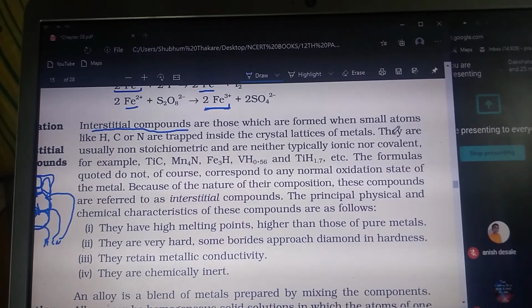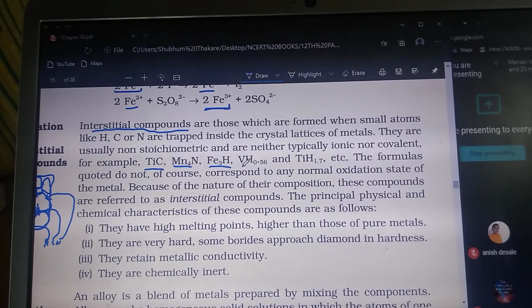क्रिस्टल लैटिस में ये एंट्रैप हो जाता है इंटरस्टिशियल साइट में। कौन कौन से एटम्स हैं? हाइड्रोजन, कार्बन और नाइट्रोजन, because they are smaller atoms, so they are usually non-stoichiometric and are neither typically ionic nor covalent. So they are like TiC, Mn4N and Fe3H, and VH0.56, TiH1.7. There are fractional numbers, 1.7, then 0.56. The fractional numbers are there.